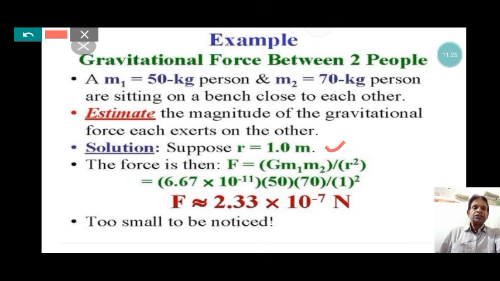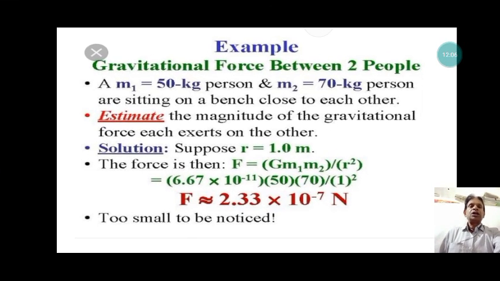Putting in the values, G is 6.7 into 10 to the power minus 11, and m1 is 50 kg and m2 is 70 kg. We get F equal to 2.33 into 10 to the power minus 7 Newton. That is a very negligible force, too small to be noticed. We cannot observe the force because it is very, very small. But there is a force acting between the two people, and between any two objects in the universe.